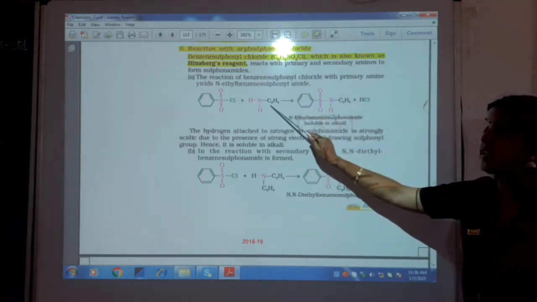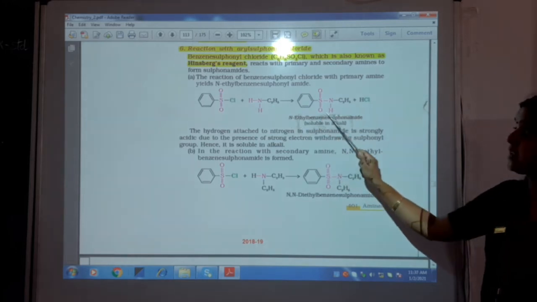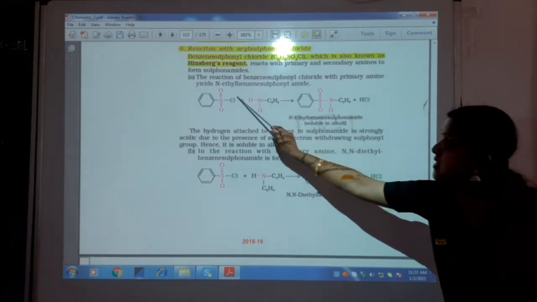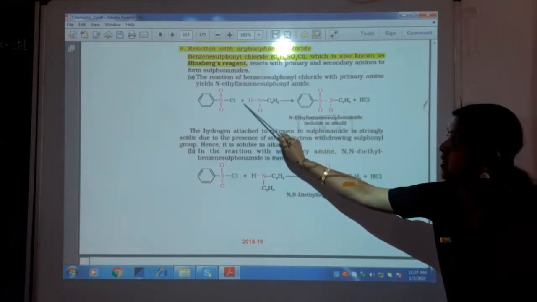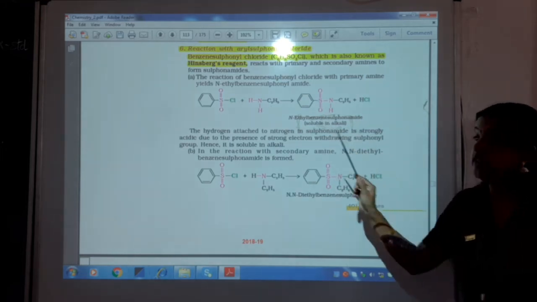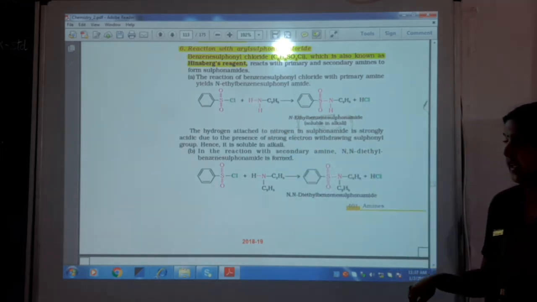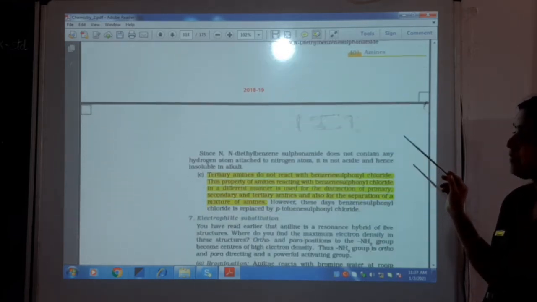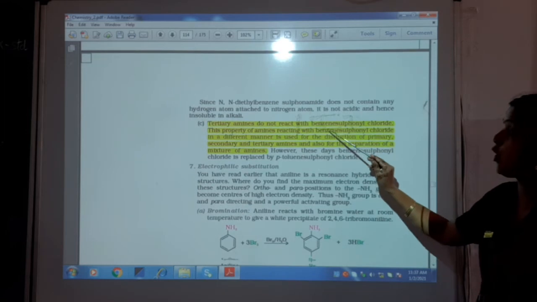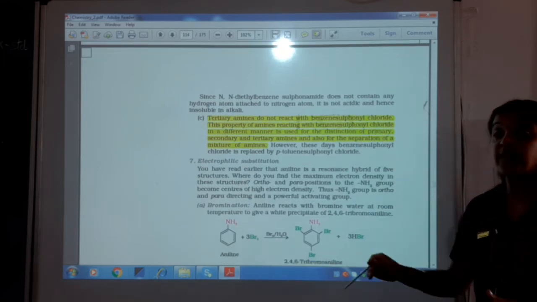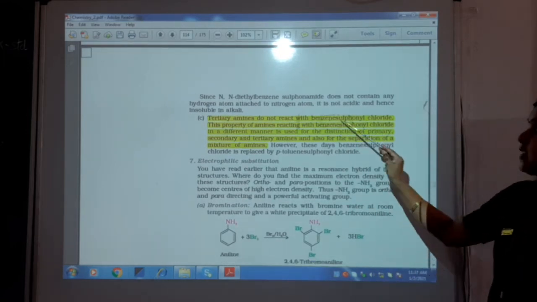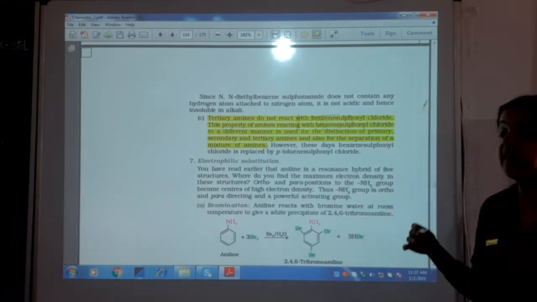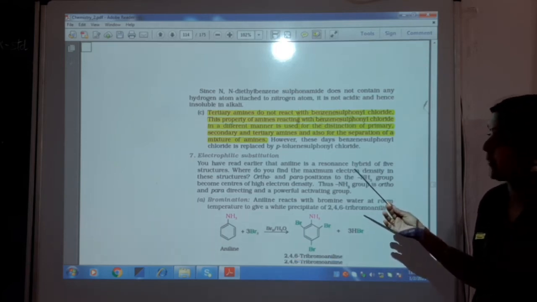When this is treated with a primary amine, what happens? You get a soluble salt with alkali. Here Cl comes out, one of the hydrogens comes out, and this directly gets attached, so there is a removal of HCl. So this is the Hinsberg reagent. Tertiary amines do not undergo this reaction, primary amines react very fast, and secondary amines a little more slowly. So this is again a reaction to differentiate the three classes of amines.